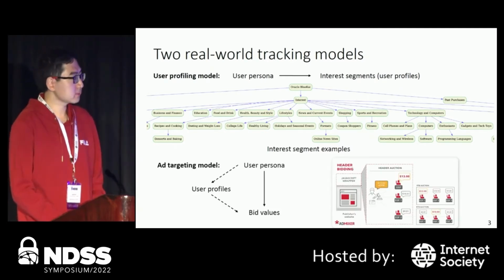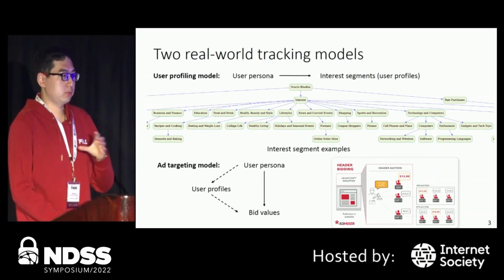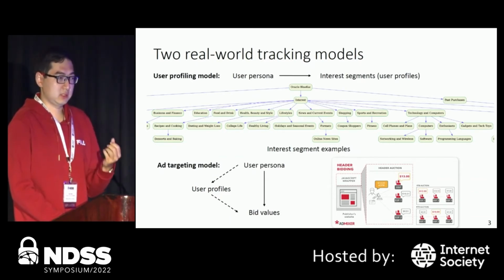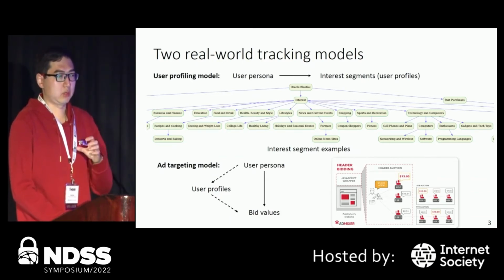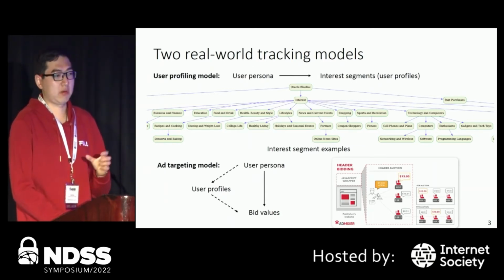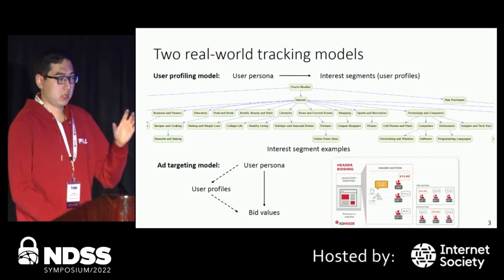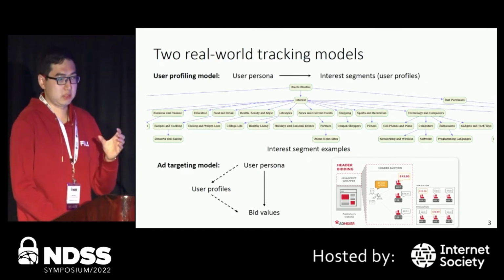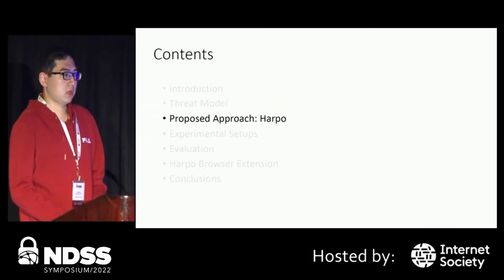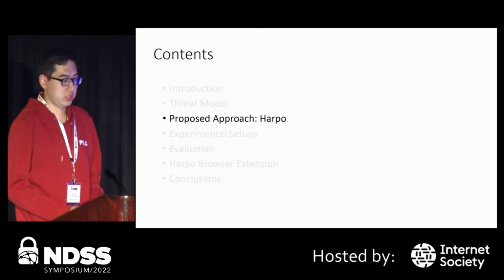And the second model we consider is the ad targeting model. Still, the input of such a model is the user persona, and the output are the bid values placed by different bidders during the online behavioral advertising. Note that the ad targeting model can be a subsequent step of the user profiling model, because in order to determine the best bid values during advertising, the bidders need to know the user profiles in order to optimize their bid values placed. Now I will present our solution, HARPO.